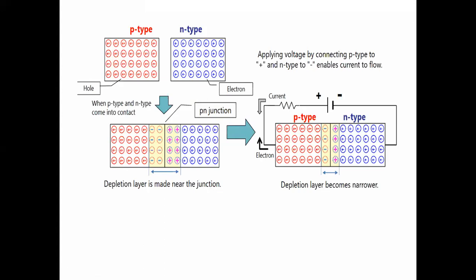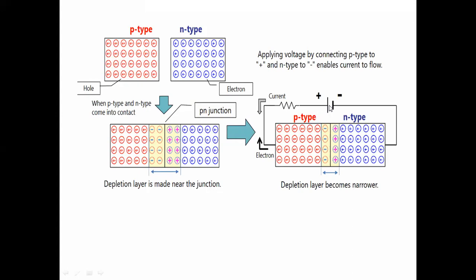So biasing is of two types: one is forward bias and the other is reverse bias. Forward bias and reverse bias. Here, consider this figure. We can say that this is forward bias.